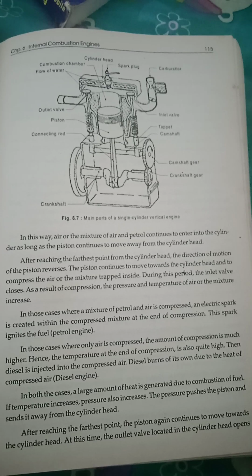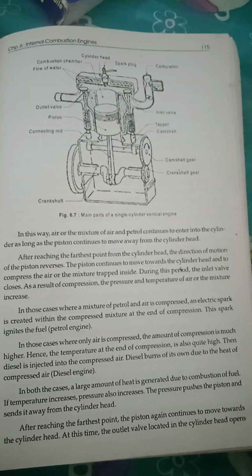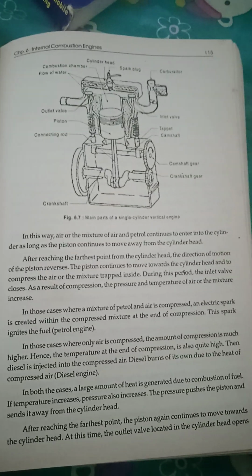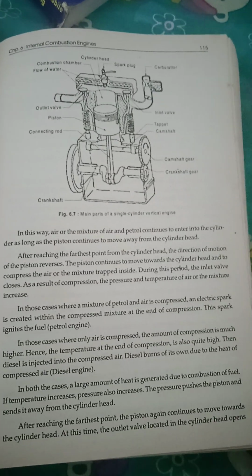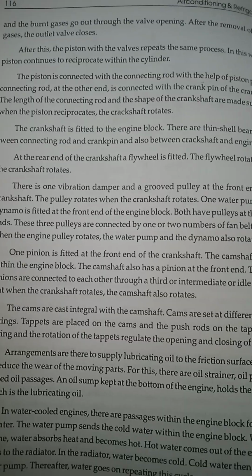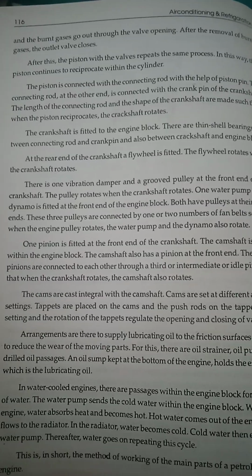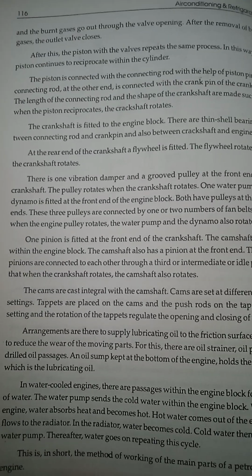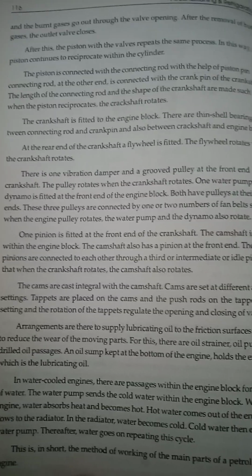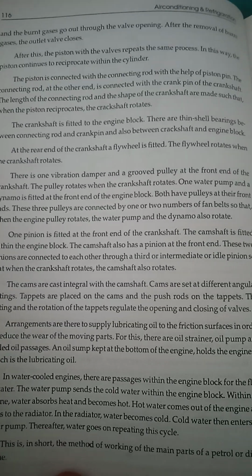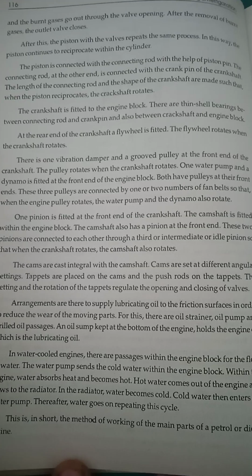The pressure pushes the piston and sends it away from the cylinder head. After reaching the farthest point, the piston again moves towards the cylinder head. At this time, the outlet valve located in the cylinder head opens, and the burnt gases go out through the valve opening. After the removal of burnt gases, the outlet valve closes. After this, the piston with the valves repeats the same process. In this way, the piston continues reciprocating within the cylinder.